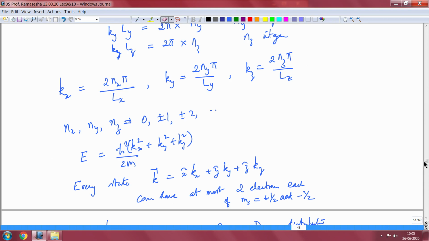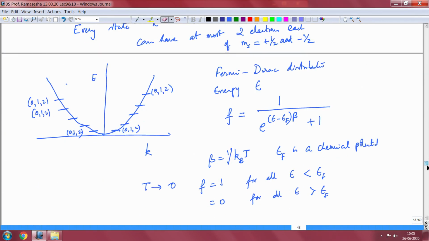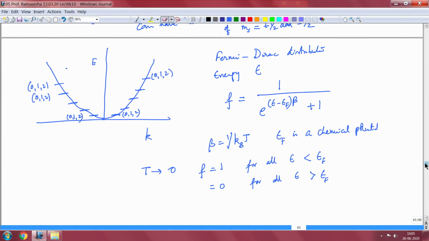Given this, the energy is ħ²/2m times (kx² + ky² + kz²), and each of these states corresponding to kx, ky, kz can have 2 electrons, one of either spin. In one dimension, energy versus k looks like a parabola with energy levels going all the way from 0 upwards.